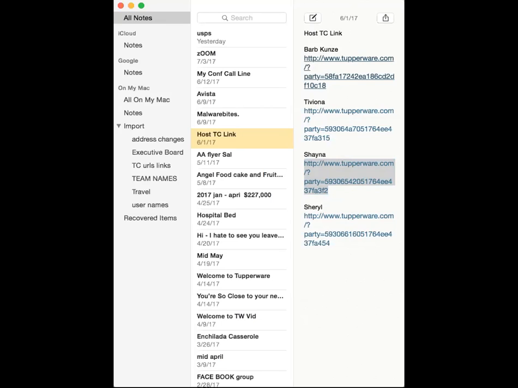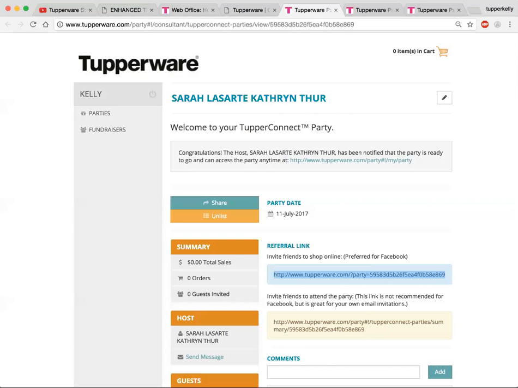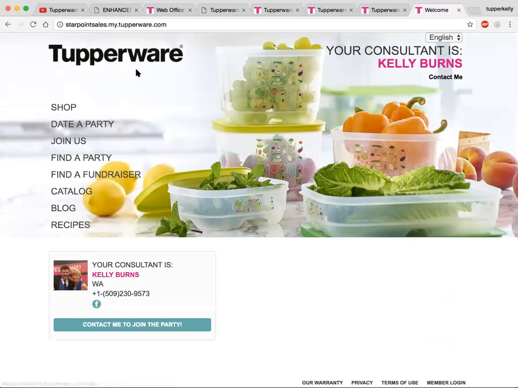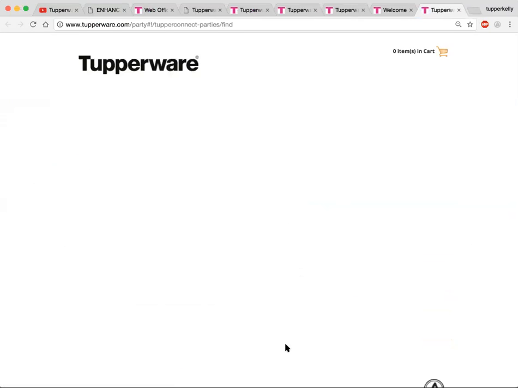Now there is one other way that you can figure out where the link is, and I'll give you an example of how to do that. Let me do this new screen share. All right, so what I want to share is, if you go to your website and look at Find a Party right here, your parties will pop up.